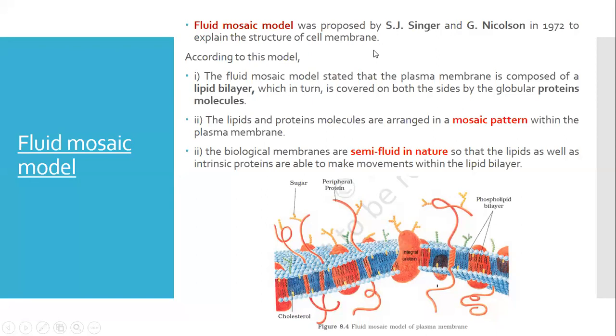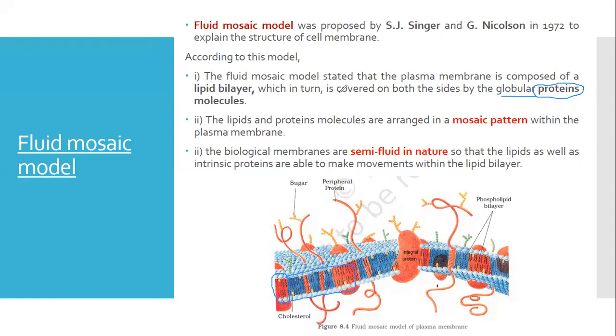What this model states is that the plasma membrane, as you can see in this picture, is composed of a lipid bilayer. In this diagram, you can see this is the lipid bilayer. And this lipid bilayer is covered on both sides, on the outer side as well as on the inner side, by globular protein molecules.